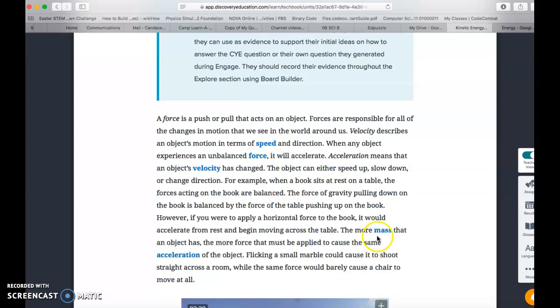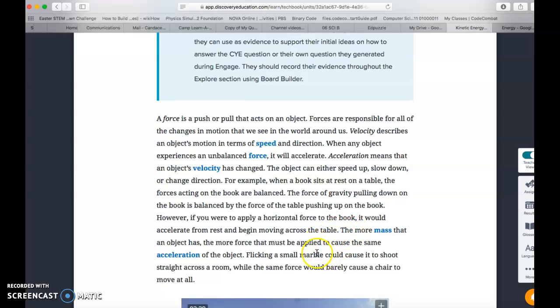Now, mass is the amount of matter that something has. A lot of times we call it how heavy it is, but it's the amount of matter that makes something up. For example, an empty plastic Easter egg has a lot less mass than a plastic Easter egg full of jelly beans, because there's more matter inside the jelly bean filled Easter egg. If I had somebody throw an empty plastic Easter egg at my head, bonk, I might be annoyed and wonder what they're doing, but it wouldn't hurt. If somebody took a jelly bean filled Easter egg and threw it at my head, there's going to be more force hitting my head, and I'm going to be a little upset about it.